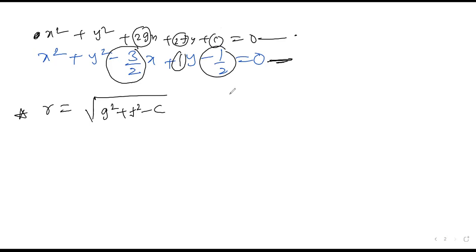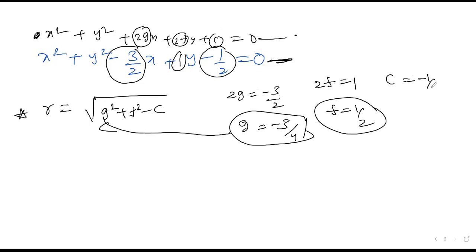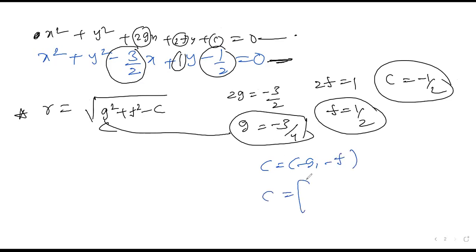I'll copy the answers. So 2g = −3/2, the value of g = −3/4. Then 2f = 1, the value of f = 1/2. Then the value of c = −1/2. Please substitute all of them. For your convenience, I will also write the center, which is (−g, −f). In the question they didn't ask, but I'm writing it. So the center is (3/4, −1/2).